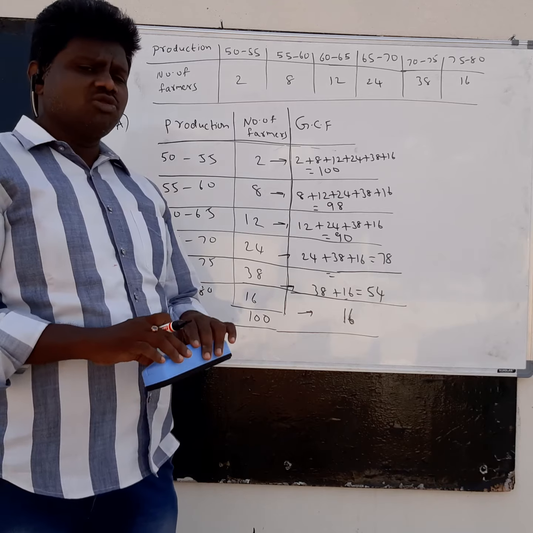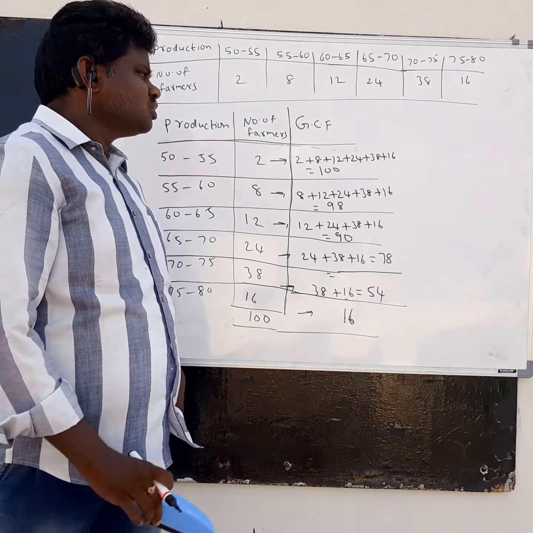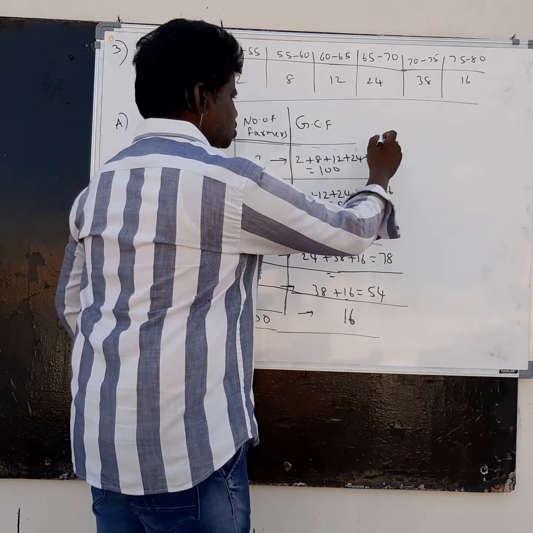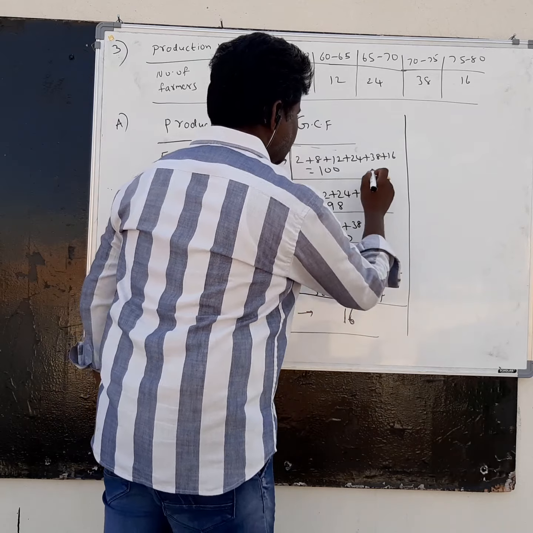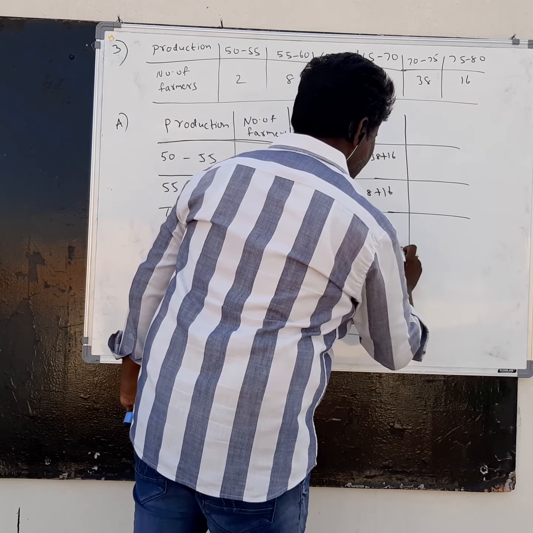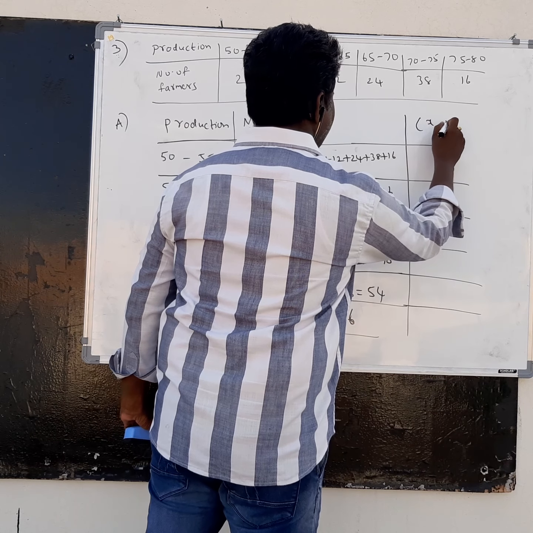Here, for more than GCF, x will be taken as lower boundaries and y will be taken as GCF. So in this we have to get another column directly in the table, x comma y.